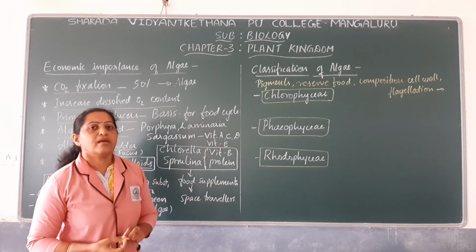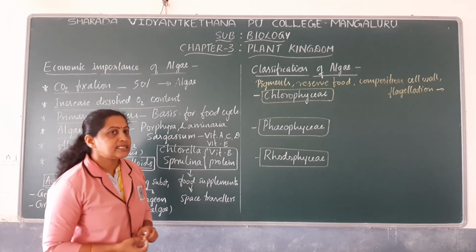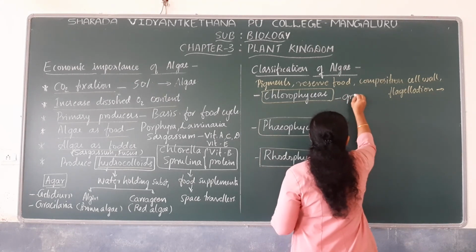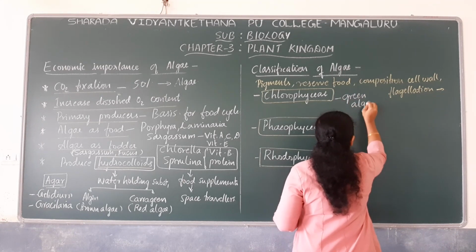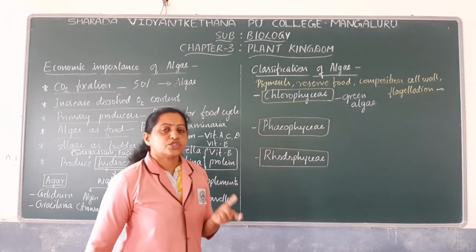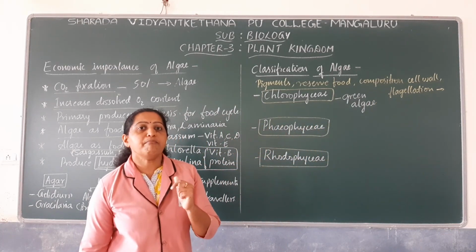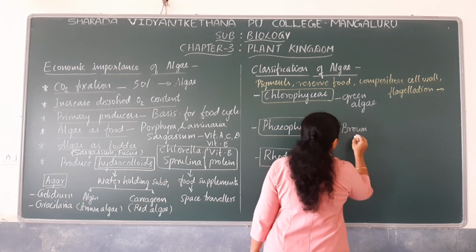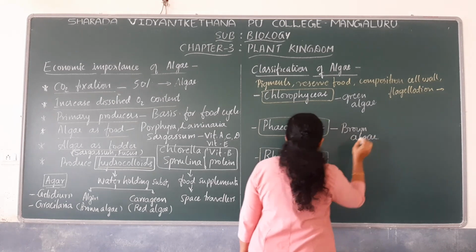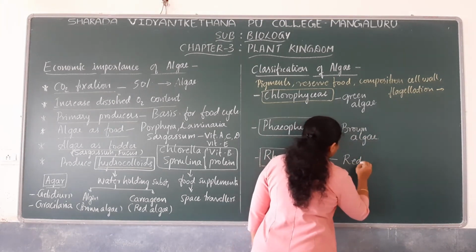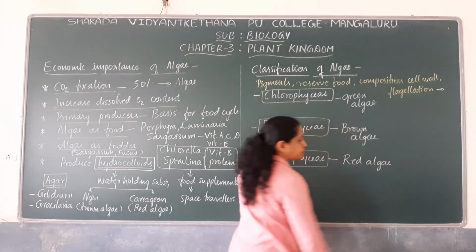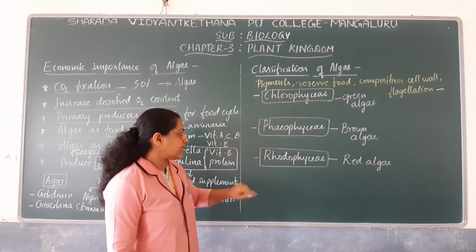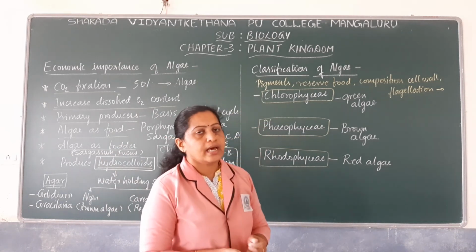Class Chlorophyceae members are commonly called green algae because of the pigments present in them that impart green color. Phaeophyceae are commonly called brown algae, and Rhodophyceae are commonly known as red algae.